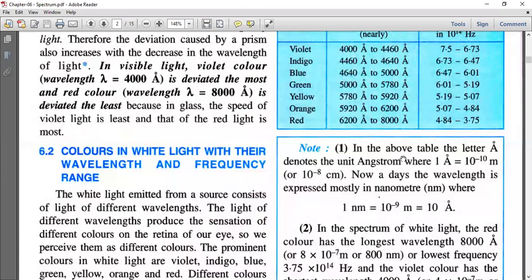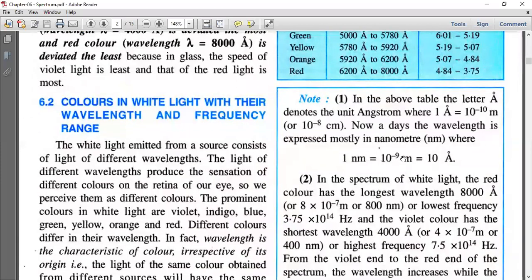So what is this angstrom? Angstrom is a measure of wavelength. Nowadays it is measured in terms of nanometer. 1 nanometer is 10 raised to minus 9 meter, and 1 angstrom is equal to 10 raised to minus 10 meter.